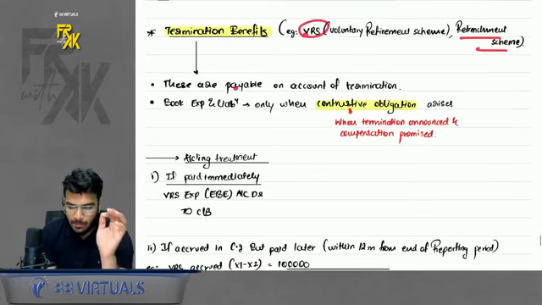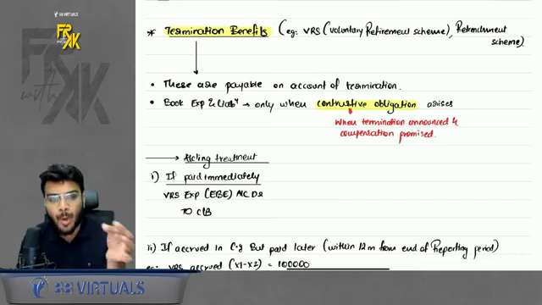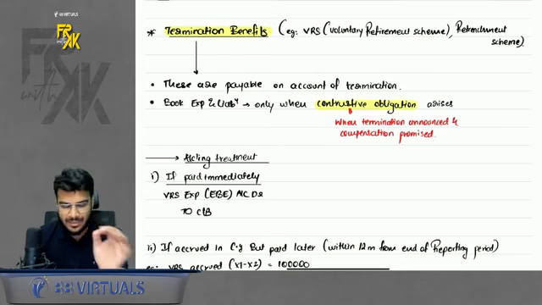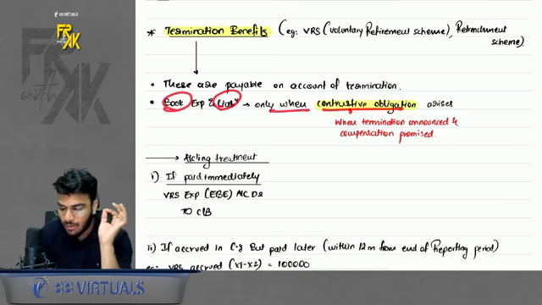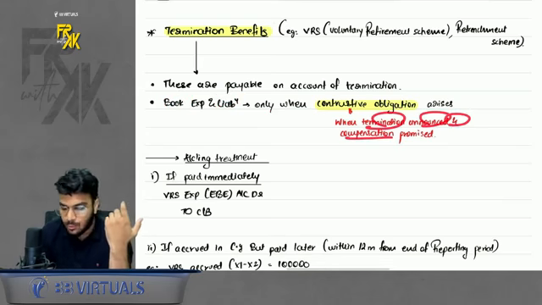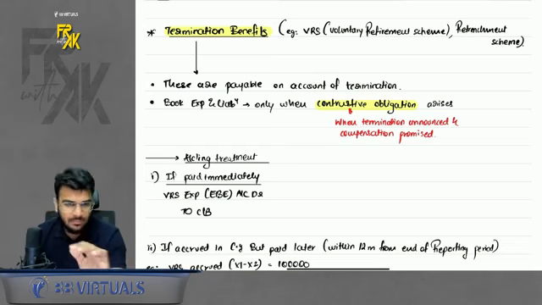So these are payable on account of termination. Whenever you terminate, and if you promise to make any termination benefits payment, then only you will book the liability or expense. We will book an expense and liability only when a constructive obligation arises. When does it arise? When you announce the termination and when you promise a compensation. Let's say if you did not promise anything to pay on termination, then nothing will come.